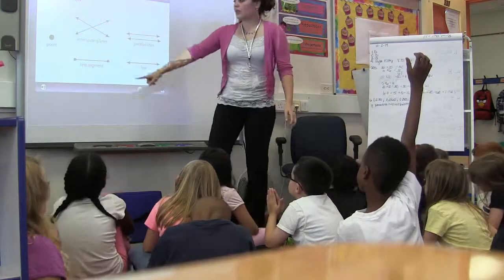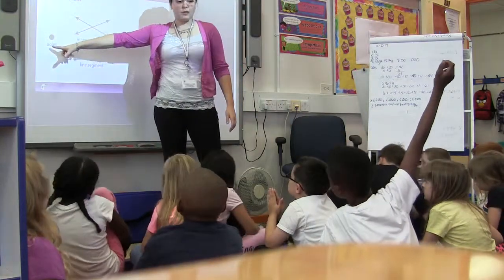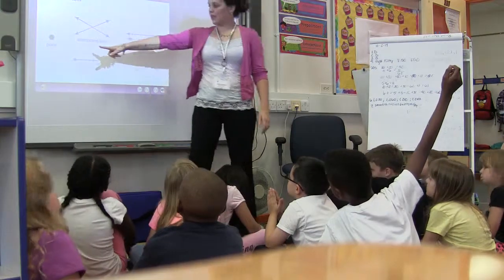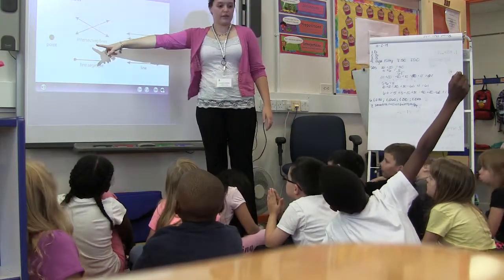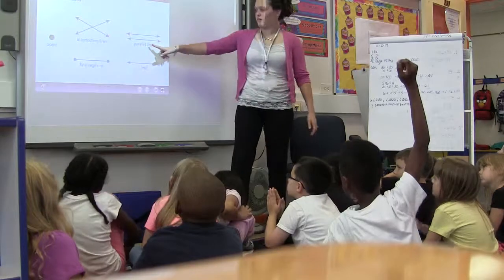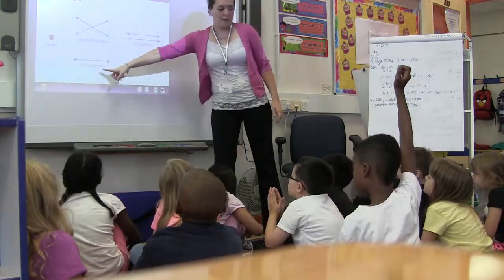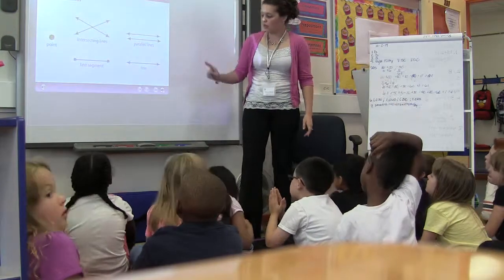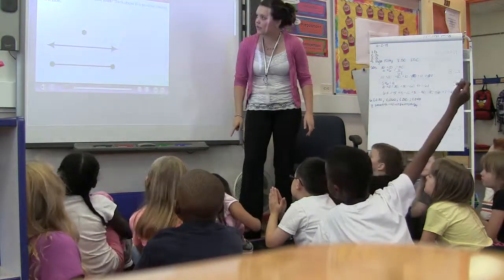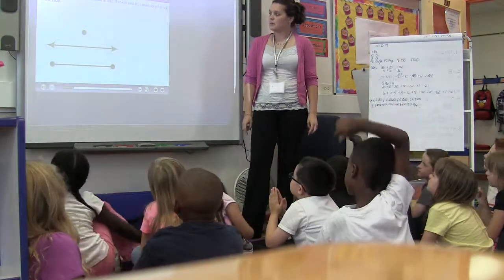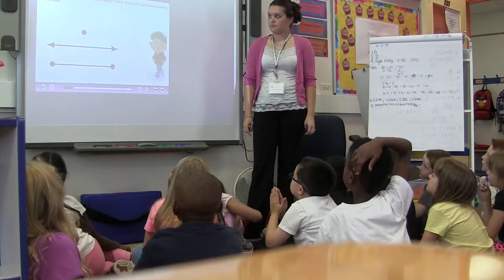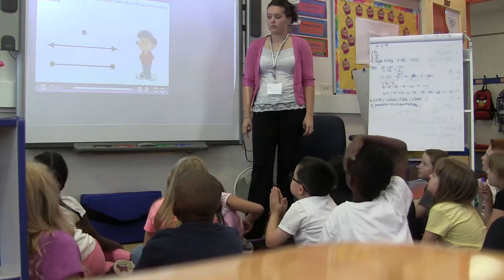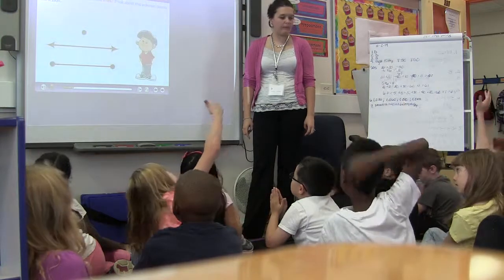Okay? So we're going to need to know this word. Point. That's what that looks like. How about this one? Intersecting lines. Parallel lines. Line segment. Line. Okay. We're going to learn each one of those. What is important to know about lines? Think about this question during the lesson. What do you think is important to know about them?